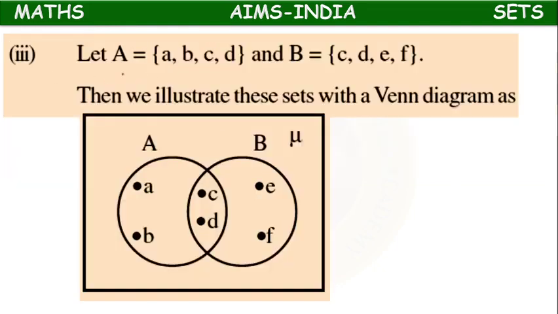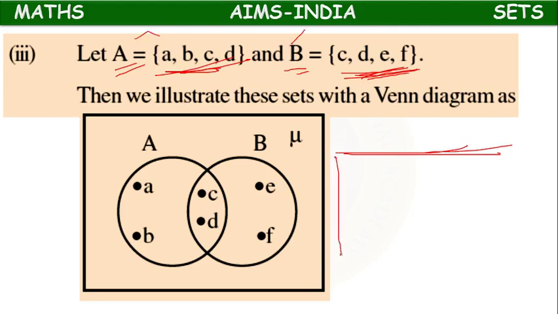Or if you have example like this, A equal to ABCD, B equal to CDEF. Means they have not mentioned about universal set, but you have to assume these two are subsets of one universal set mu, which is represented by a rectangle. And in that, A is a part, B is a part.